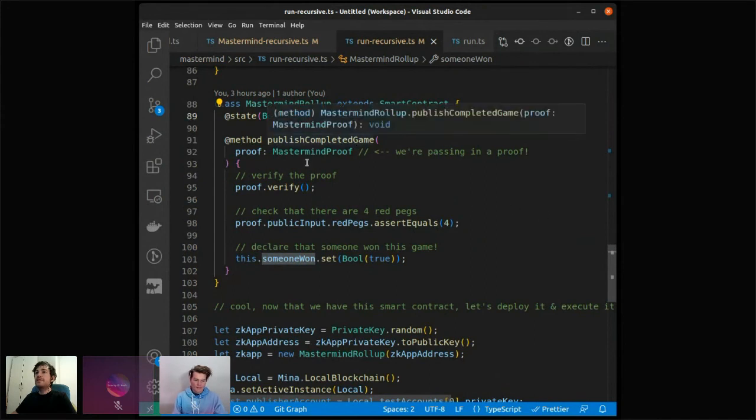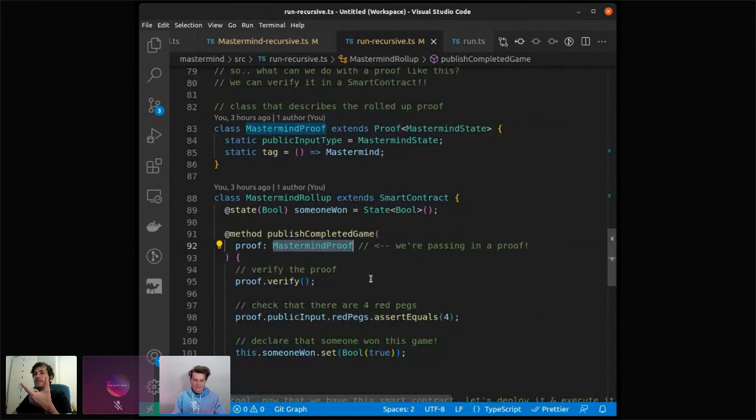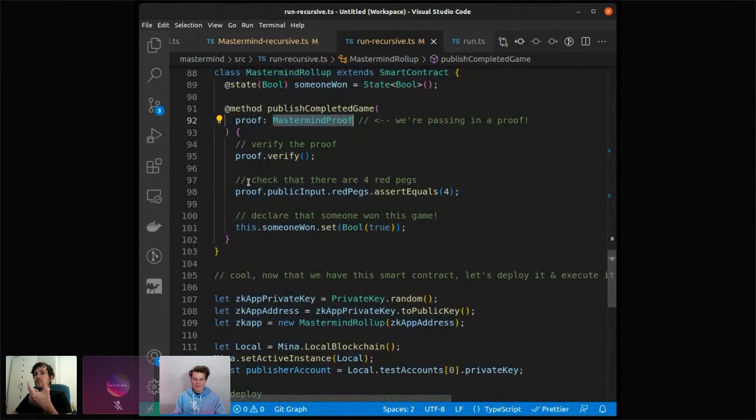And we only have one method, which is publish completed game. And to use that method, you have to have this final proof. You pass that final proof to the method. It's a Mastermind proof, what we created here. We verify the proof. And now we have to make an assertion about it, namely the proof's public input, the red pegs, have to be 4.